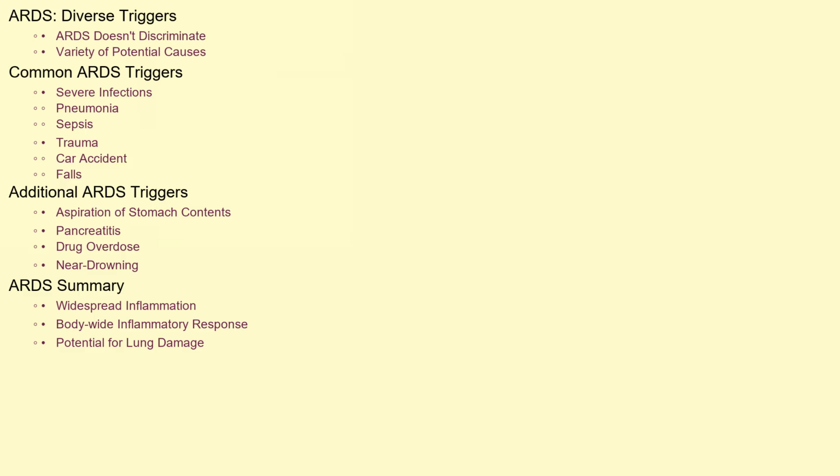ARDS doesn't discriminate. It can arise from a variety of triggers. The most common culprits include severe infections like pneumonia or sepsis, where the body's overwhelming response damages the lungs. Trauma, such as a car accident or a fall leading to significant injuries, can also initiate ARDS. Other causes include aspiration of stomach contents, pancreatitis, drug overdose, and even near drowning. Essentially, any condition that causes widespread inflammation in the body can potentially lead to the development of ARDS.